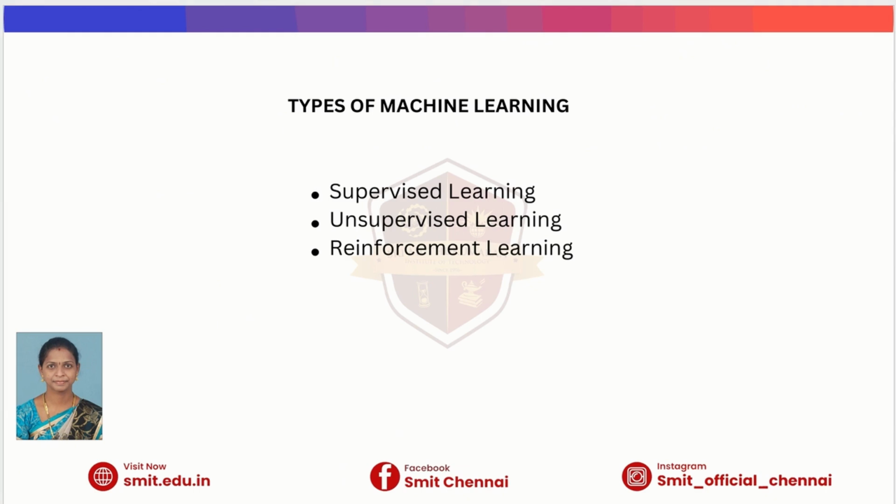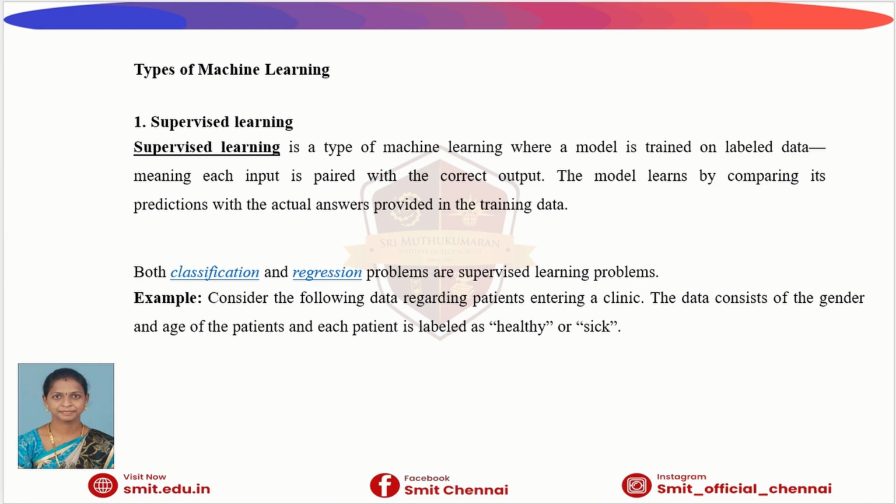Today we are going to discuss types of machine learning. They are supervised learning, unsupervised learning and reinforcement learning. Supervised learning is a type of machine learning where the computer learns using labeled data. That means every input already has a correct answer.